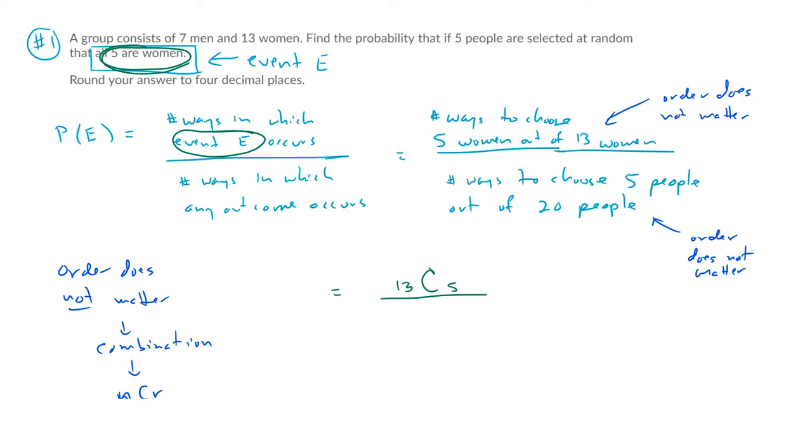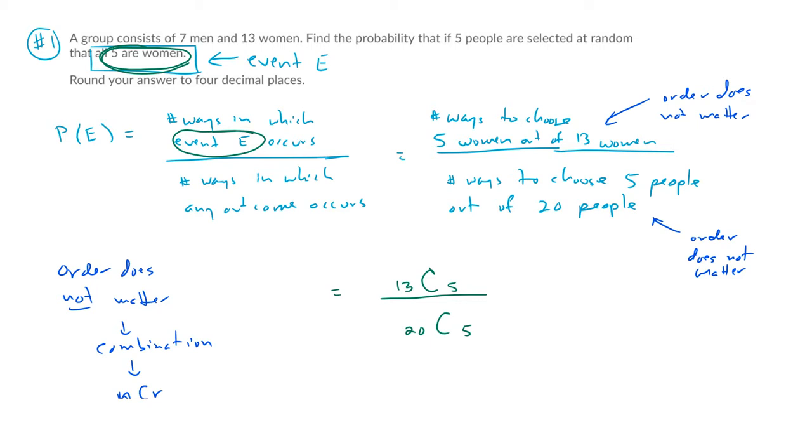Order does not matter. Okay, what about in the denominator? The number of ways to choose 5 people out of 20 people. Again, the order does not matter, so it's combinations. I have 20 people, I want to choose 5 people. And that's it. That's my result. That's the probability of the event.